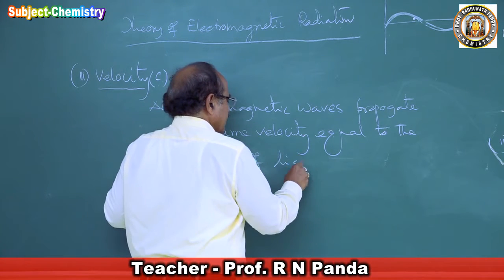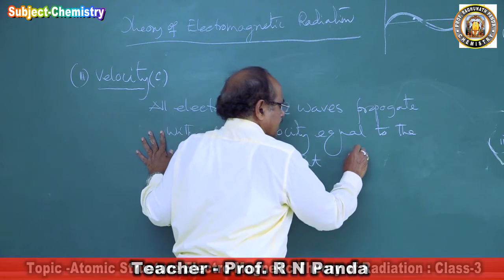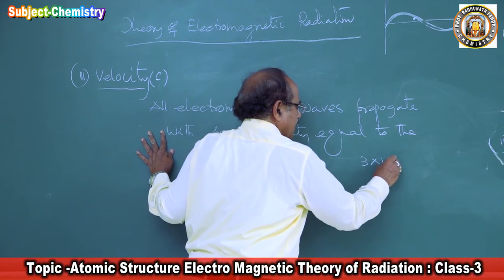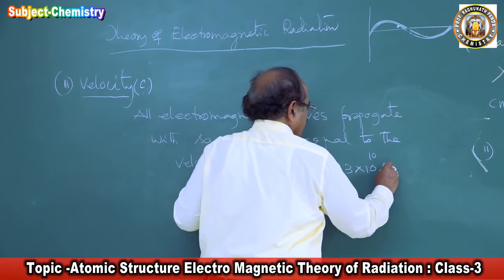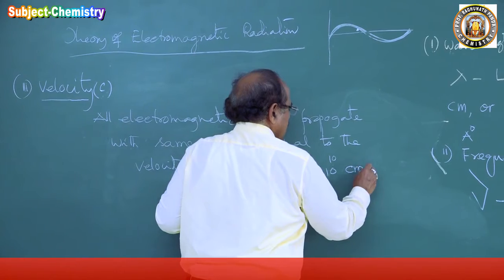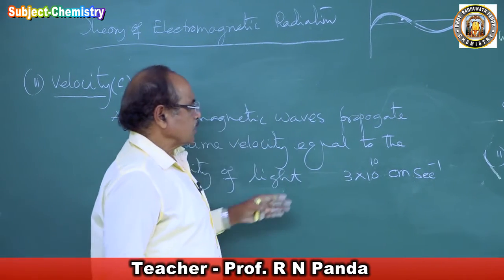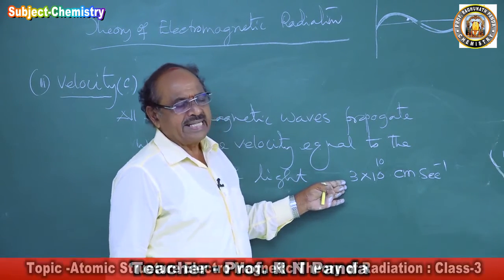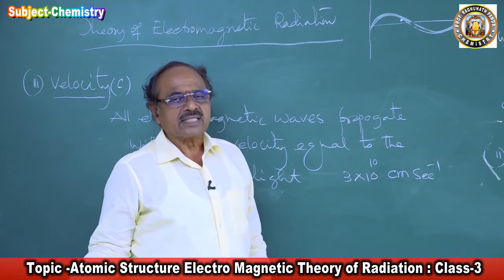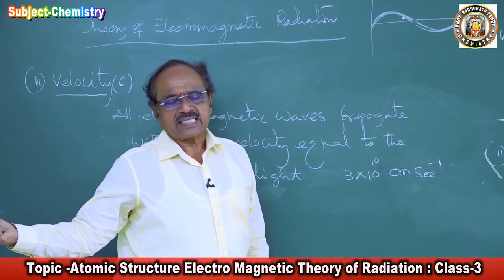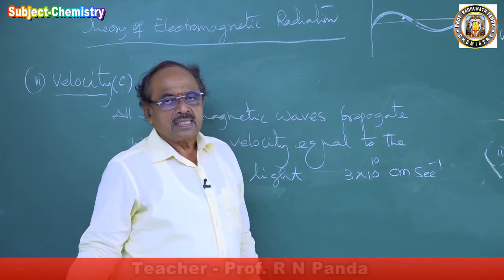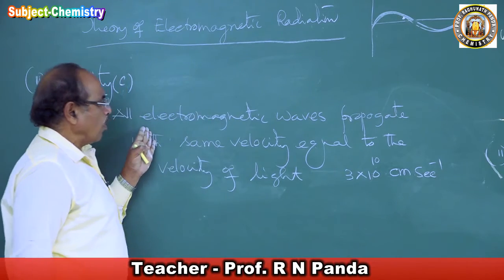What is that? The velocity of light is 3 × 10^10 centimeters per second. That is 186,000 miles per second.